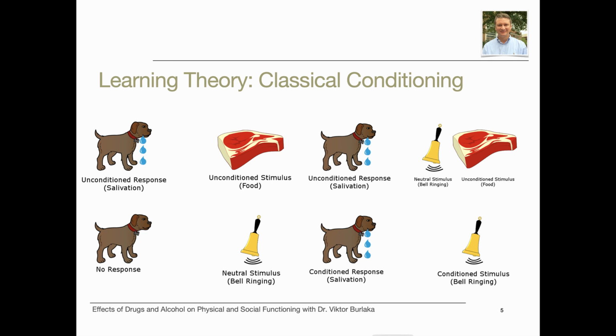As before, the dog produces the unconditioned response, he salivates because he likes that food. But now the dog has included the bell into the picture of nice food. Earlier the bell was a neutral stimulus, but now the bell has become the conditioned stimulus. From this moment, the dog begins to salivate when the bell rings, even without his favorite food. This is called the conditioned response. Now you know why alcohol manufacturers put extra effort into making beautiful whiskey and beer bottles and glasses with unique features and designs. The hope is that these glasses will become conditioned stimuli and encourage people to engage in consuming their products.